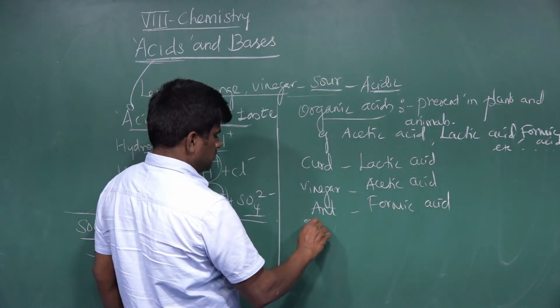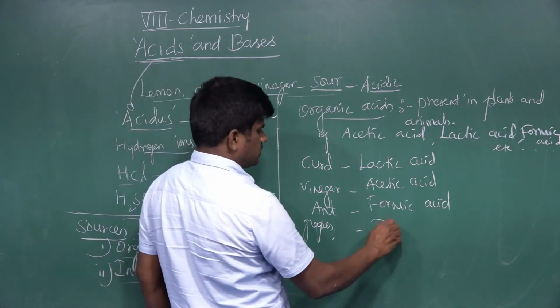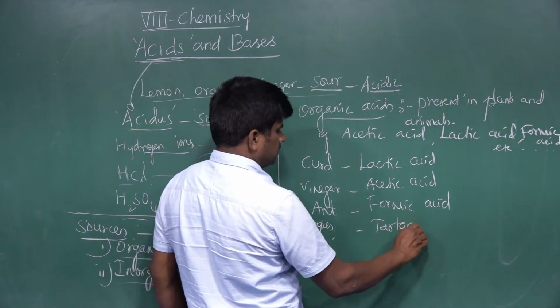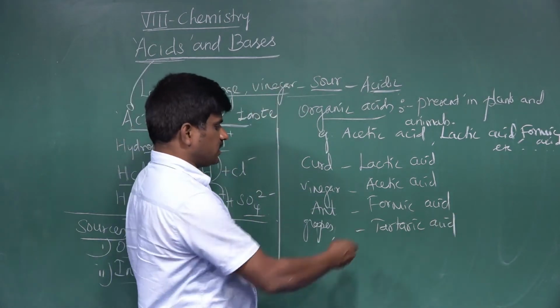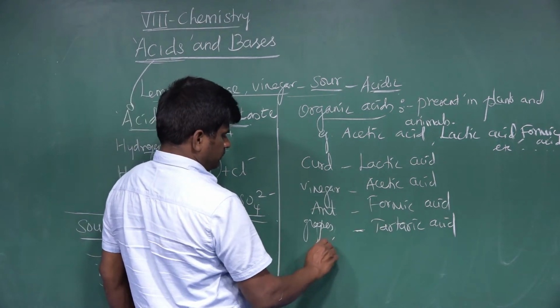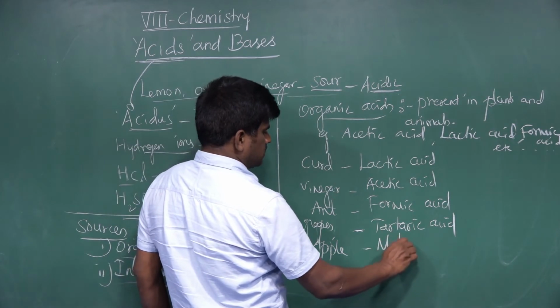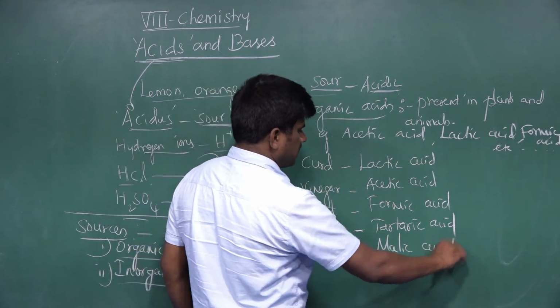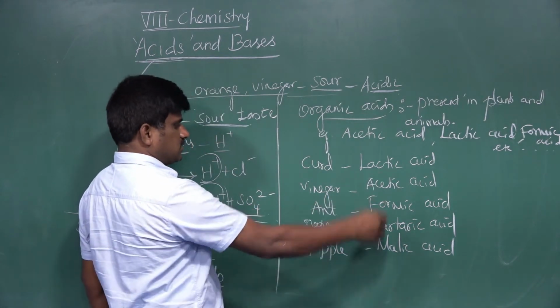Grapes or tamarind, this contains tartaric acid. Then apple, the fruit apple, contains malic acid. So vinegar, that is acidic.